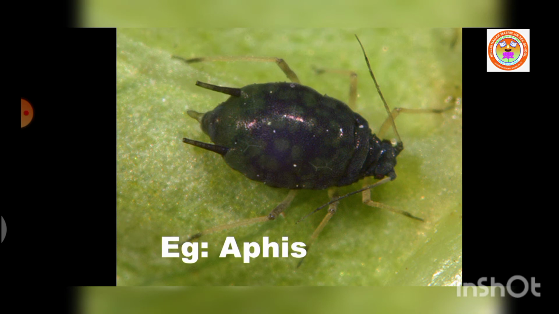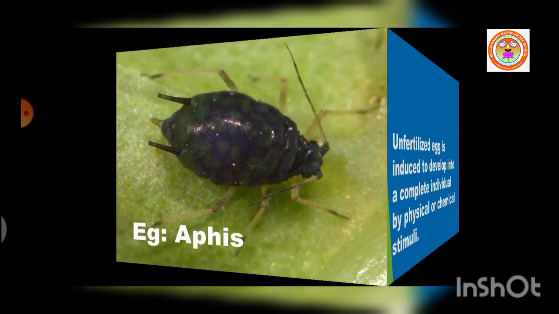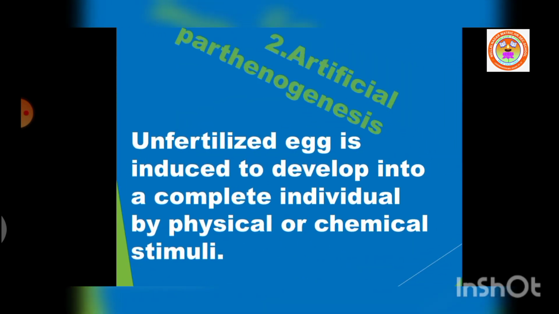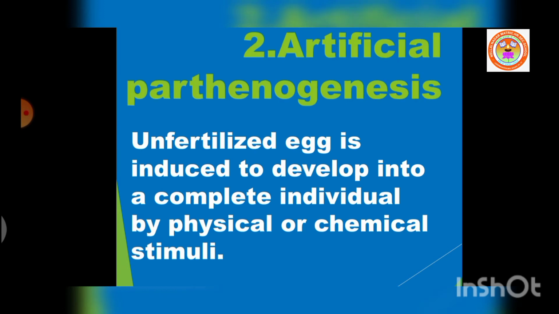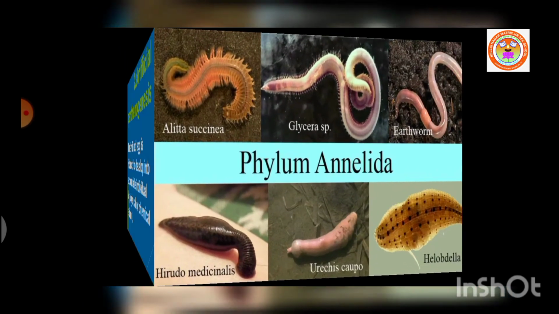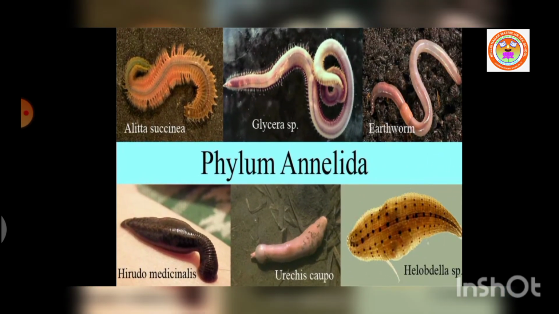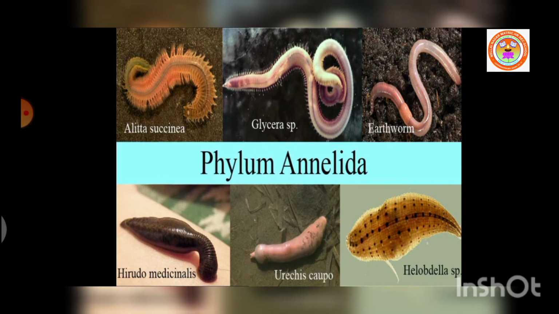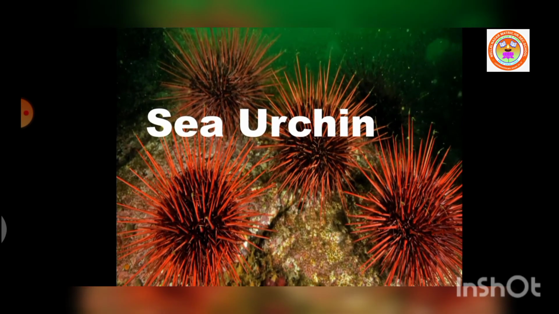Now let us see what is artificial parthenogenesis. In artificial parthenogenesis, the unfertilized egg is induced to develop into a complete individual by physical or chemical stimuli. This type of parthenogenesis occurs in annelids and sea urchin.